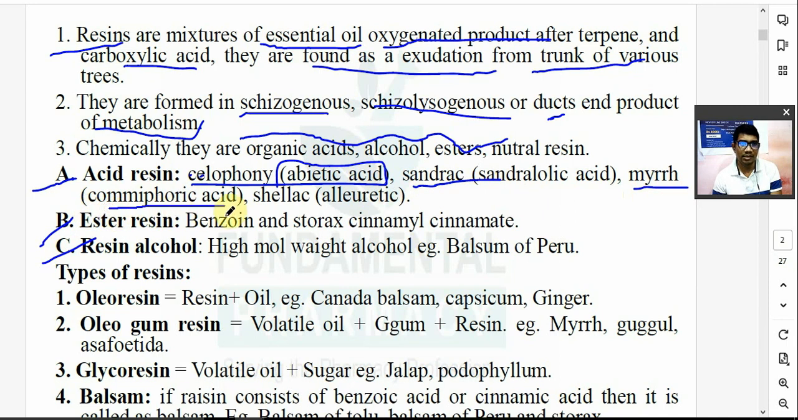Comiforic acid is also a resin from myrrh. Now, in the case of shellac, you are going to have aleuritic acid. Shellac में होता है aleuritic acid. So these are the examples of acid resin.